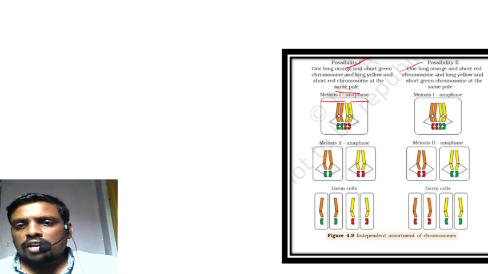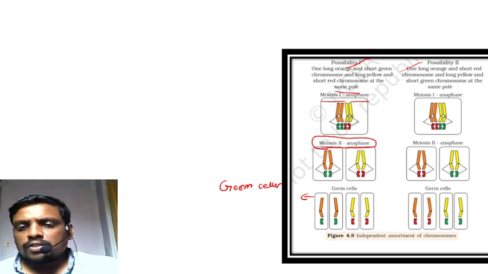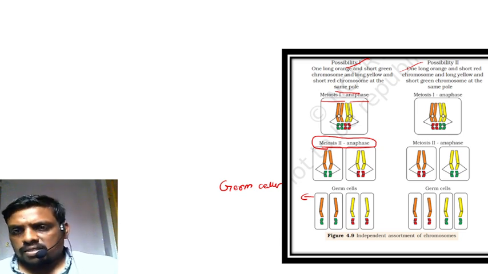During meiosis 2 anaphase, they will be separated. When they enter the germ cells, or mother cells of the gametes, they individually separate and enter into individual cells.